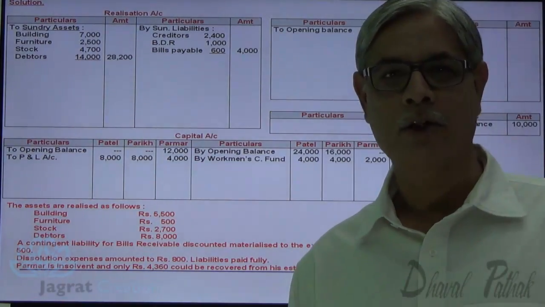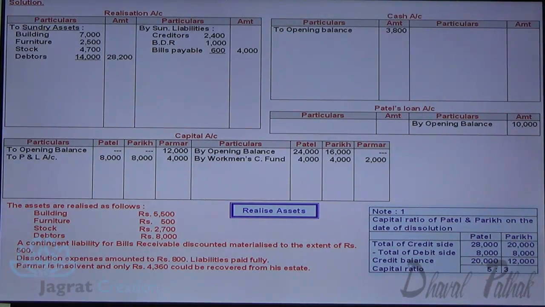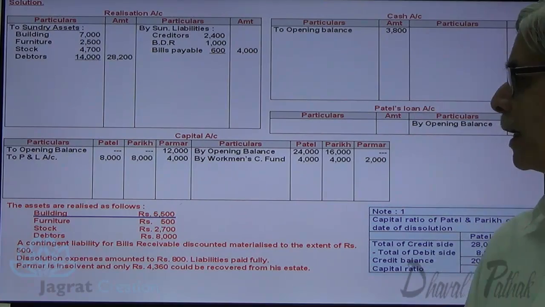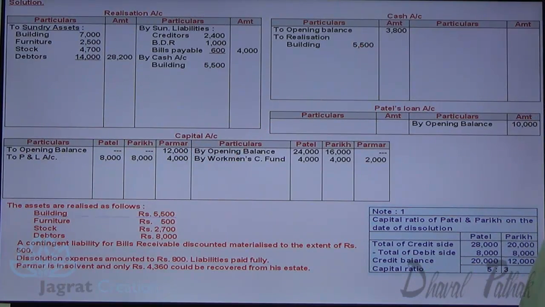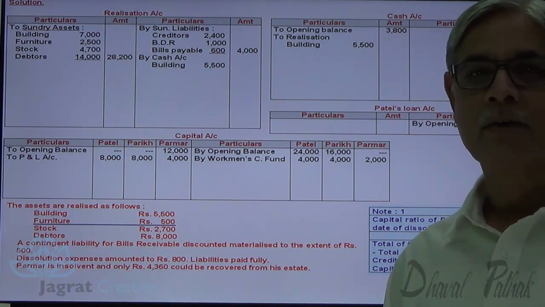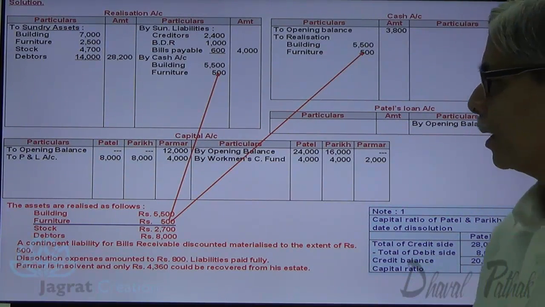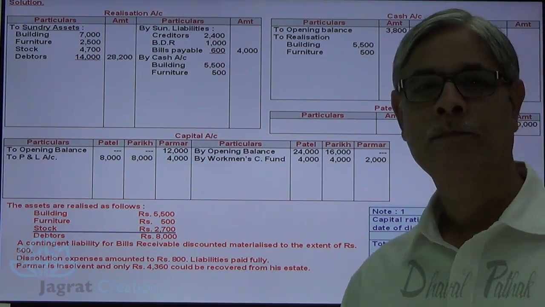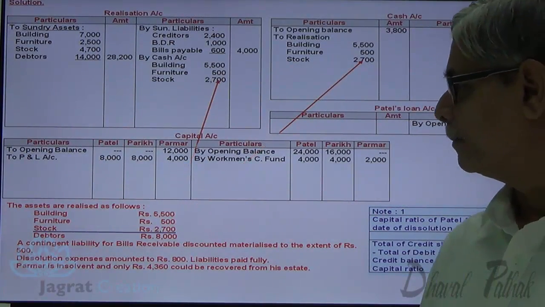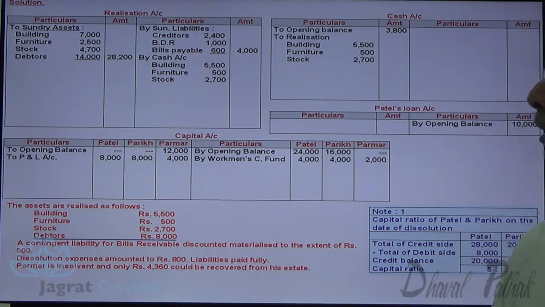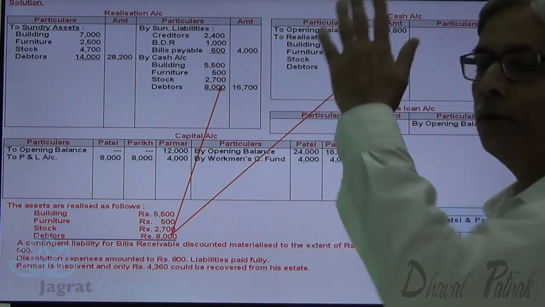After working out this capital ratio, I start with the usual step. Let us realize the assets. Building realized 5,500. Journal entry: cash account debit to realization account credit. Furniture realized 500. Journal entry is cash account debit to realization account credit 500. Then stock 2,700. Journal entry for that is cash account debit to realization account credit 2,700. Debtors 8,000. Cash account debit to realization account credit 8,000. So here there are 4 assets. All the 4 assets are realized.